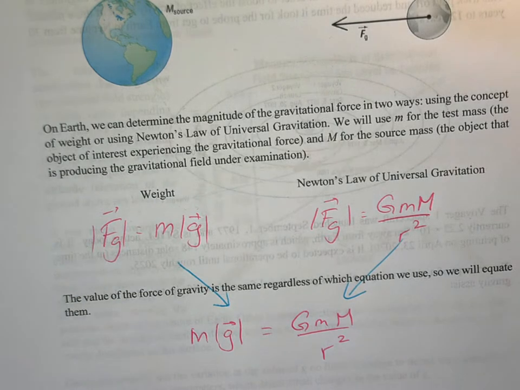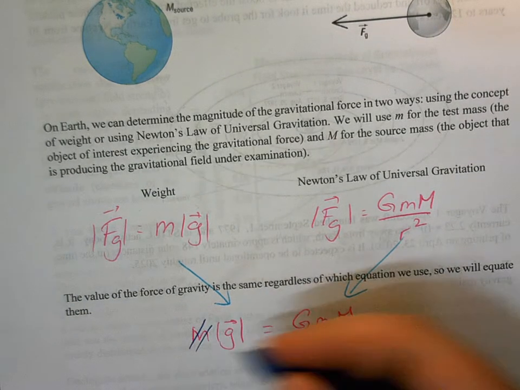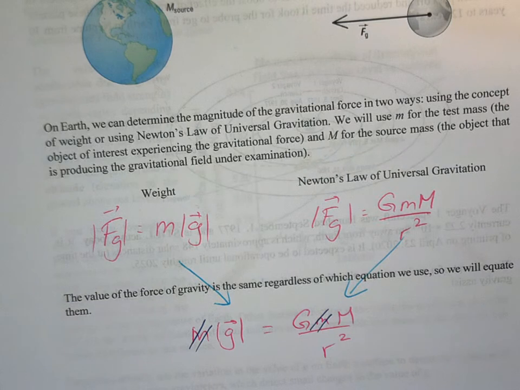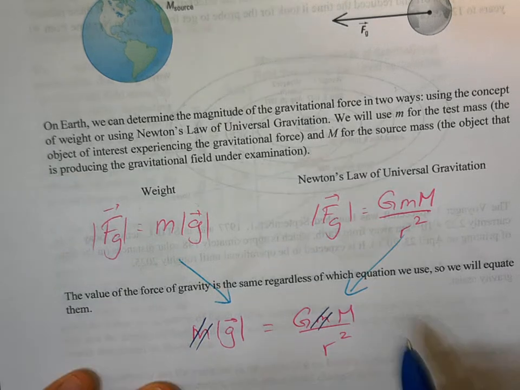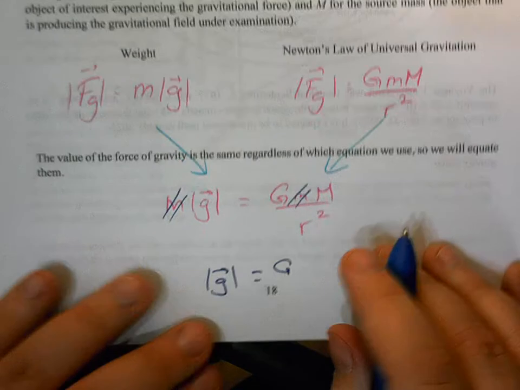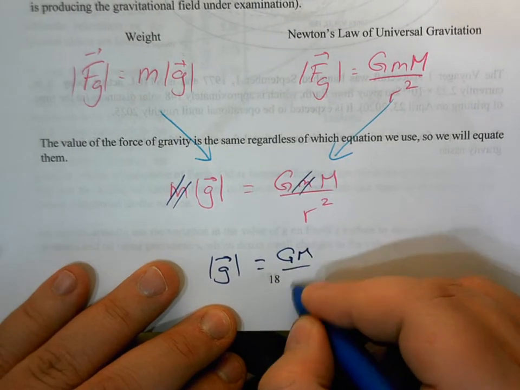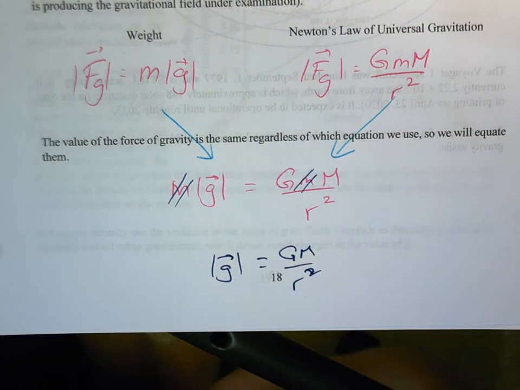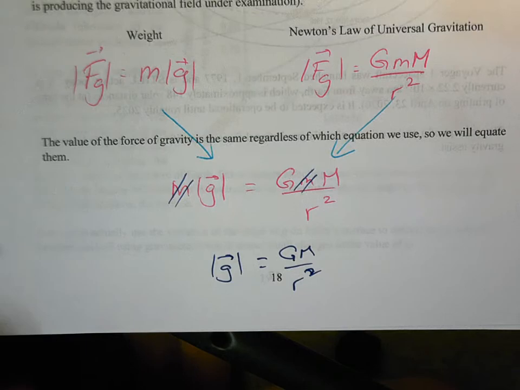And you'll notice that the test mass becomes irrelevant. The thing that's testing for the field, we don't actually need it to determine the gravitational field strength. That's probably a good thing, that it's independent of the object that's testing for it. So with those canceled out, we get the magnitude of the gravitational field strength equals GM over r squared.